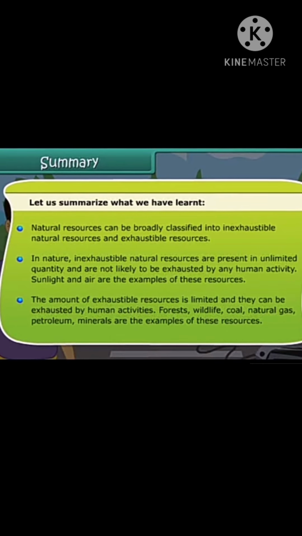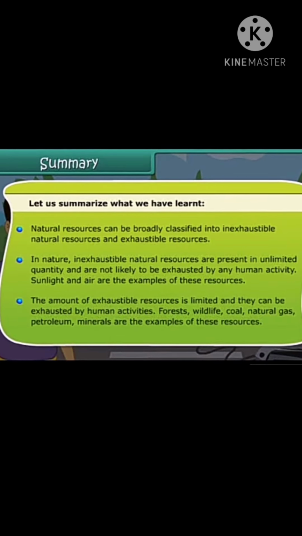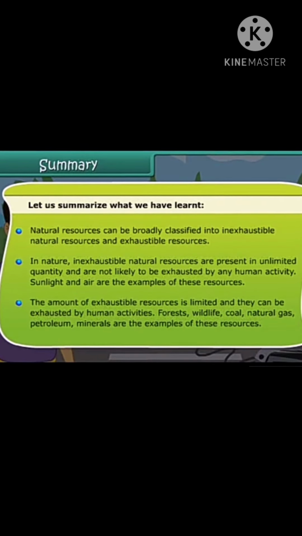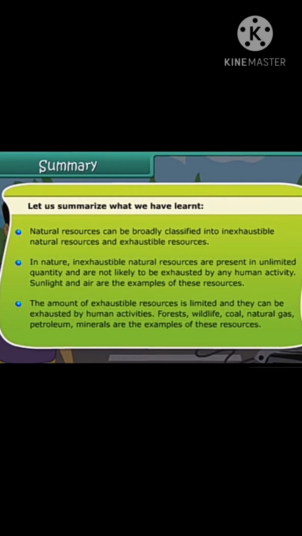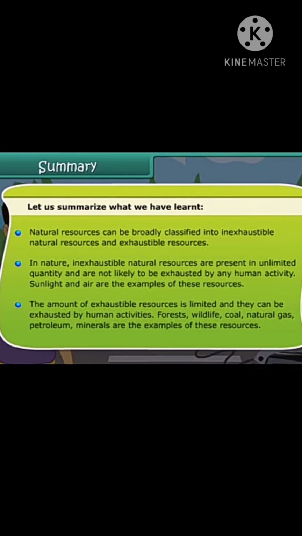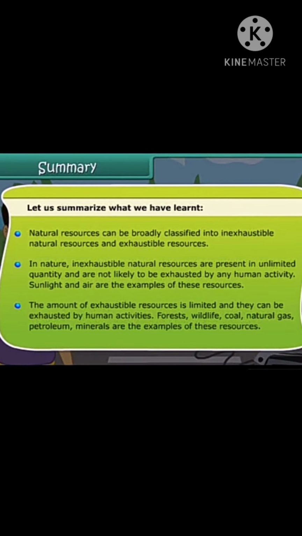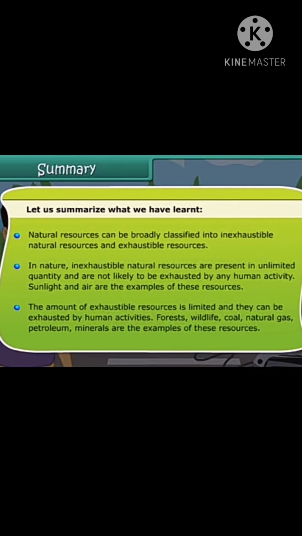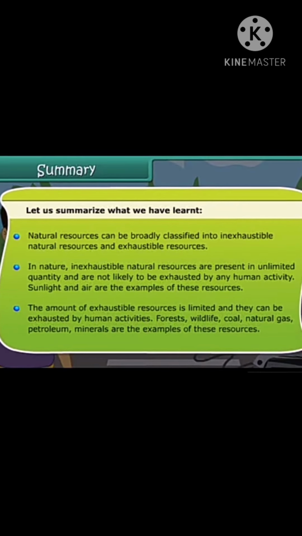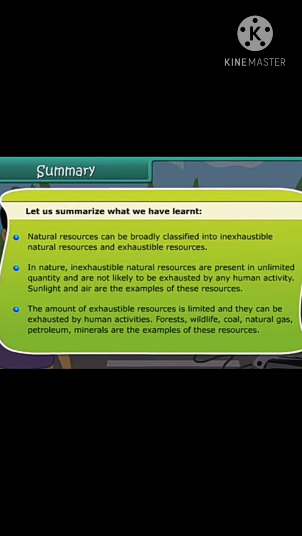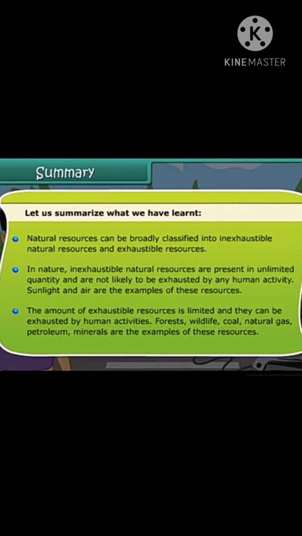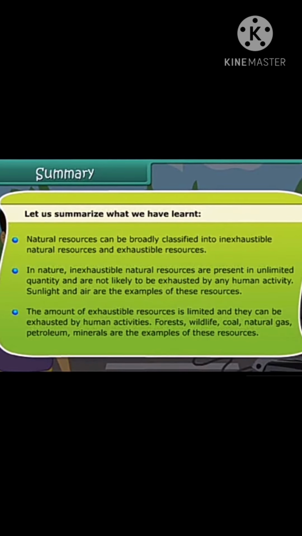Natural resources can be broadly classified into inexhaustible natural resources and exhaustible natural resources. In nature, inexhaustible natural resources are present in unlimited quantity and are not likely to be exhausted by any human activity. Sunlight and air are examples of these resources.